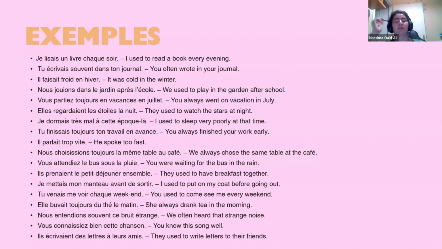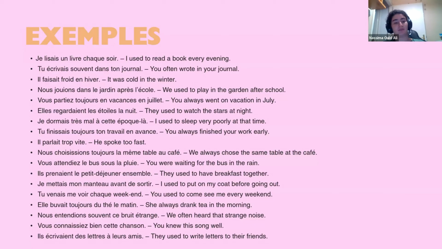He spoke too fast. Nous choisissions toujours la même table au café. We always chose the same table at the café. So here, this is indeterminate. So it's something that you used to do many times. Vous attendiez le bus sous la pluie. You were waiting for the bus in the rain. Ils prenaient le petit déjeuner ensemble. They used to have breakfast together.